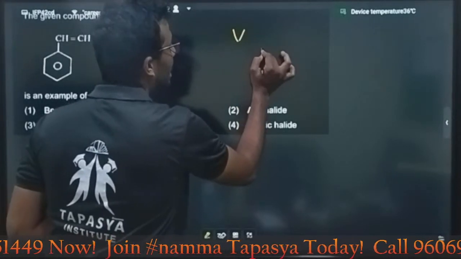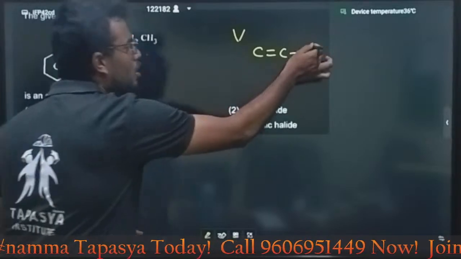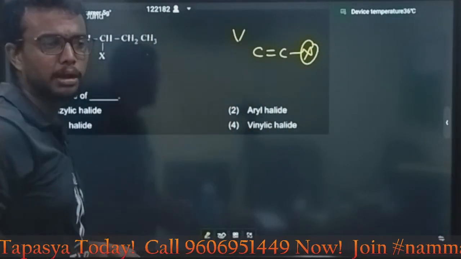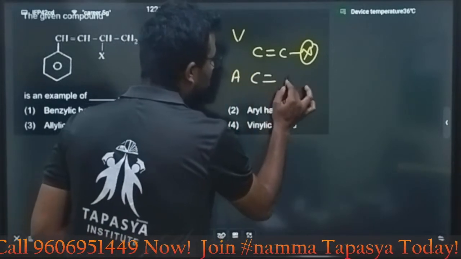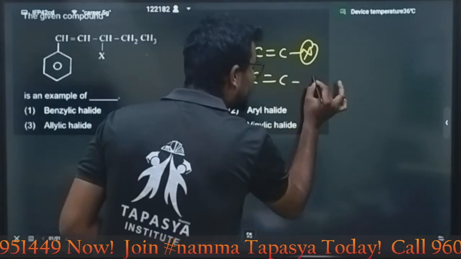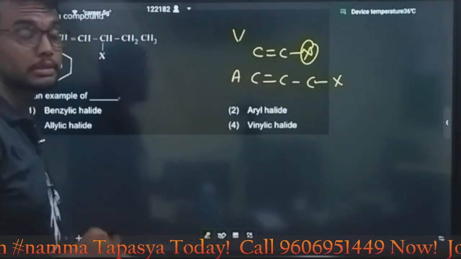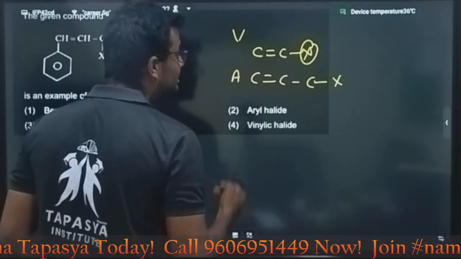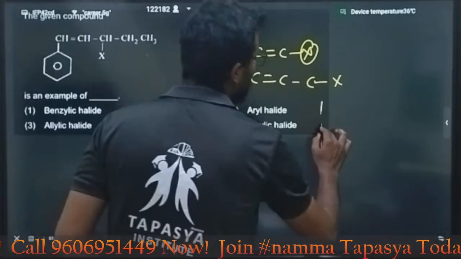Vinylic means what? The halo group is directly attached to the double bond carbon. Allylic means the carbon attached to a double bond contains the halo group. This is called allylic. This is called vinylic. And benzylic means what, my dear students?